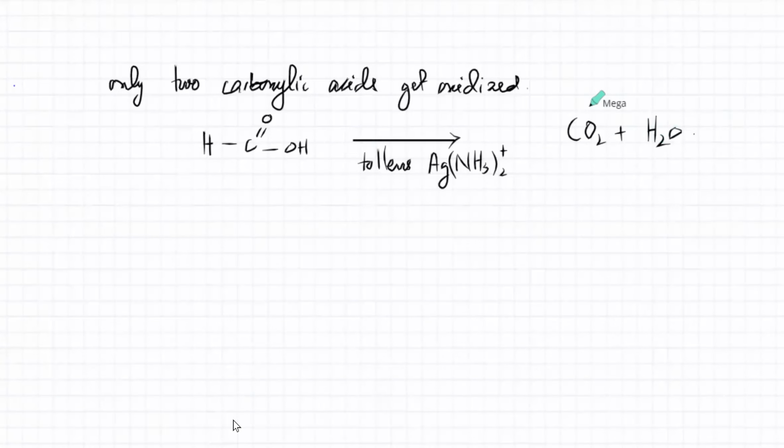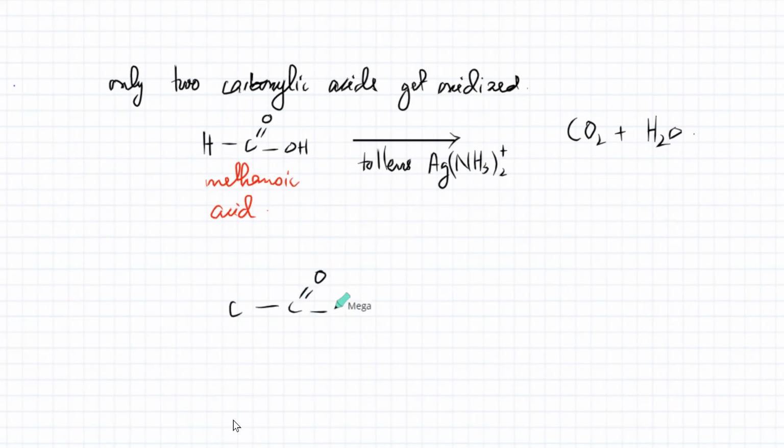And the other one is oxalic acid. The first one is methanoic acid. The other one is oxalic acid, or ethanedioic acid, which is a double carboxylic acid. It has a C=O and OH on this side, and a C=O and OH on the other side as well.